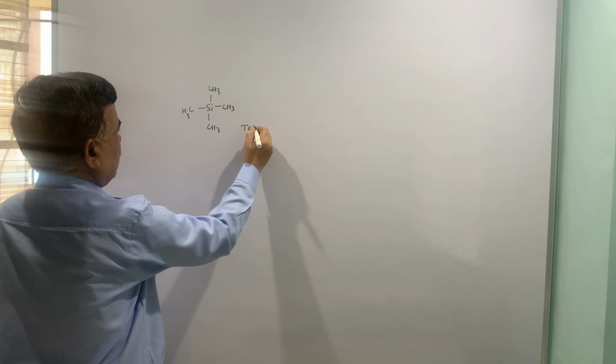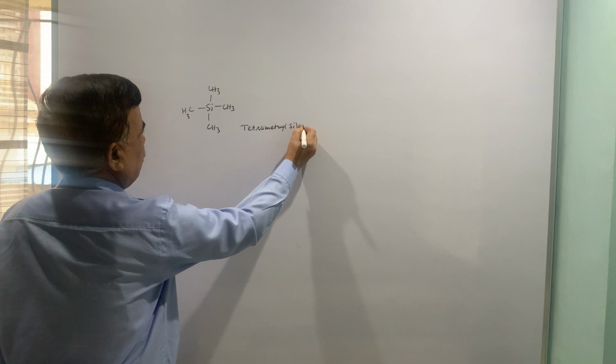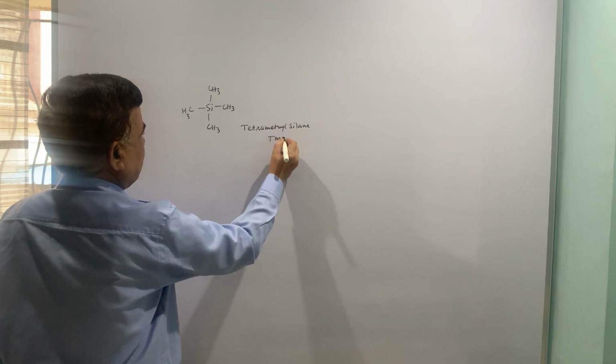This is tetramethylsilane, or TMS as it is abbreviated.